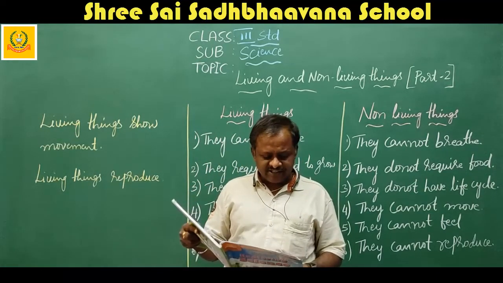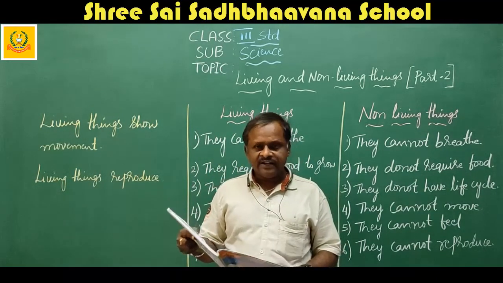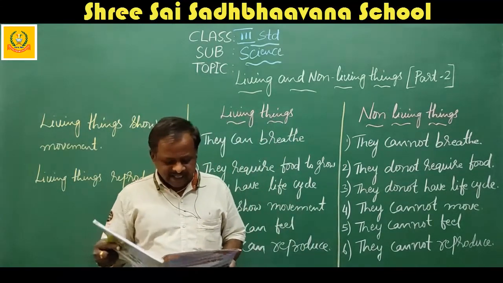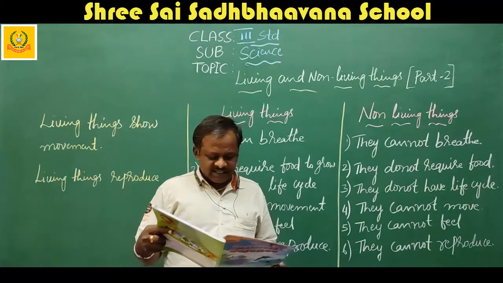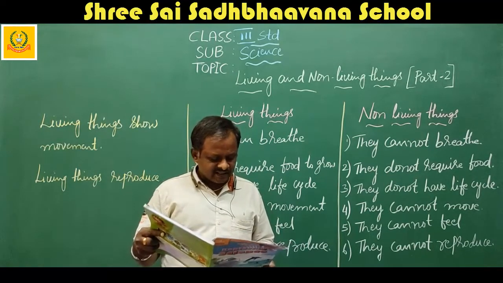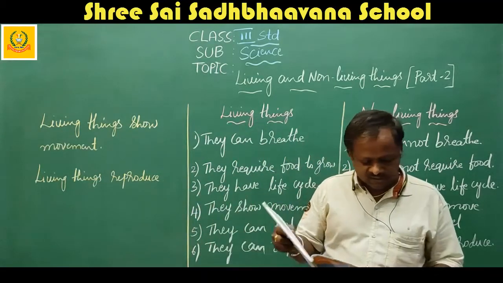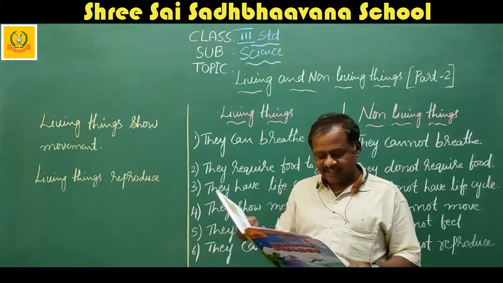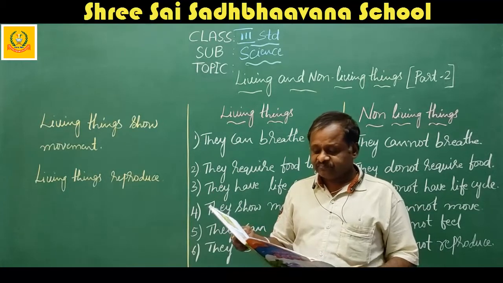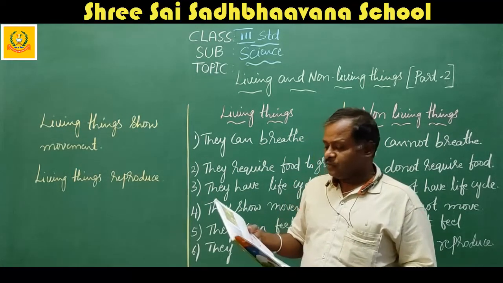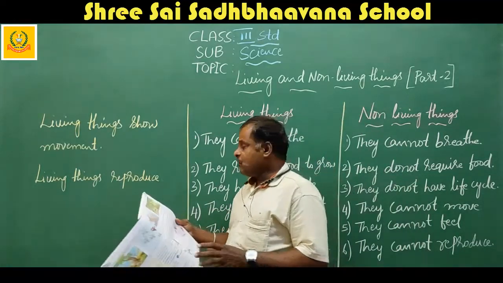Birds fly, fish swim, snakes crawl, and frogs jump. Plants also show movement. Climbers move along the walls while creepers spread along the ground. A sunflower bends towards the sun. The stem of a plant grows upwards and its roots grow under the soil. Non-living things like chairs and tables cannot move on their own.